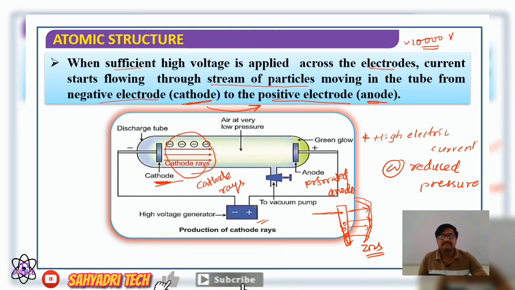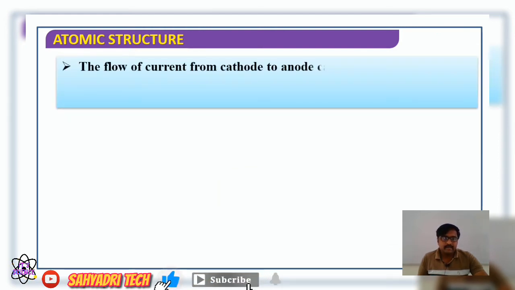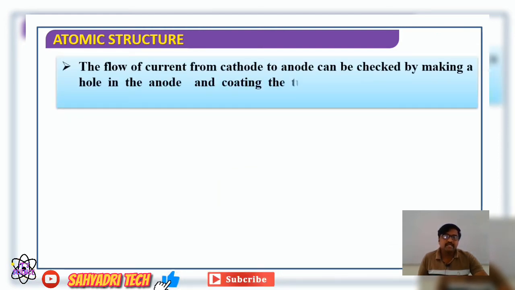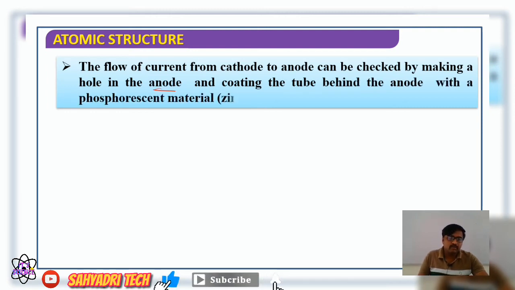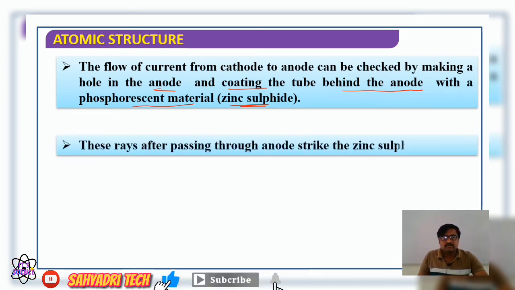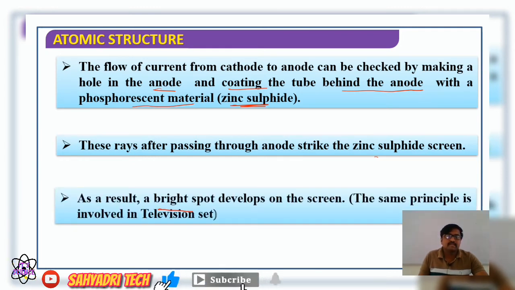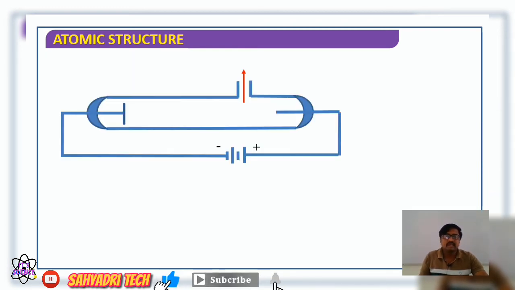So the flow of current from cathode to anode can be checked by making a hole in the anode and coating the tube behind the anode with the phosphorescent material, zinc sulfide. The rays, after passing through the anode, strike the zinc sulfide screen, and as a result a bright spot develops on the screen. The same principle is involved in a television set also. We can analyze this through the animation.